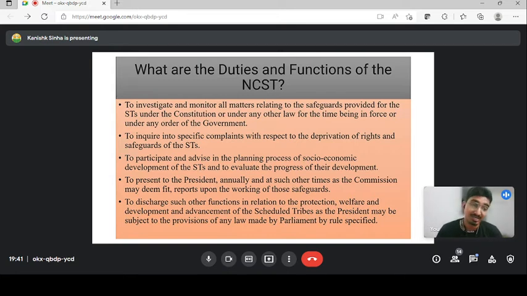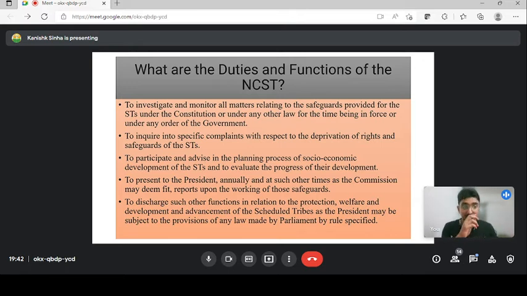They will give recommendations to the government, and submit a report to the Parliament and the president on whether they were deprived of their rights. For example, whether any Scheduled Tribes were victims after the Bengal election. We had a very horrible incident, so whether at that time Scheduled Tribes people were victims or not will be in a report submitted by the National Commission for Scheduled Tribes.